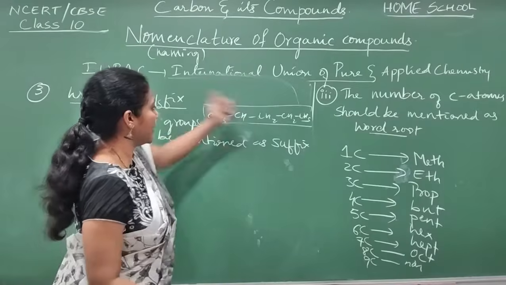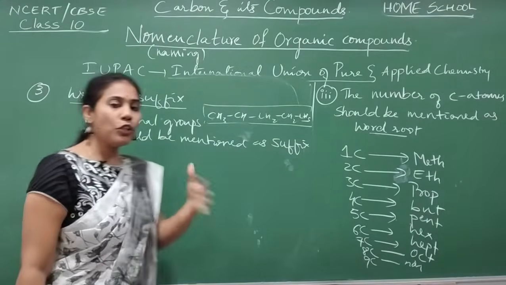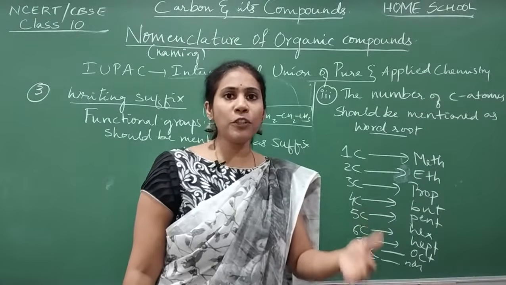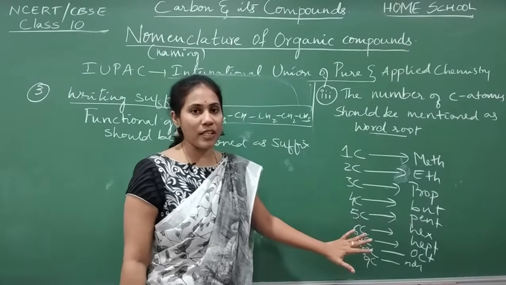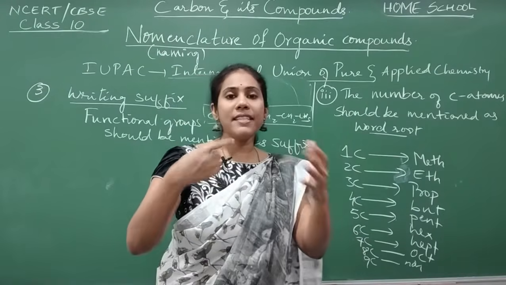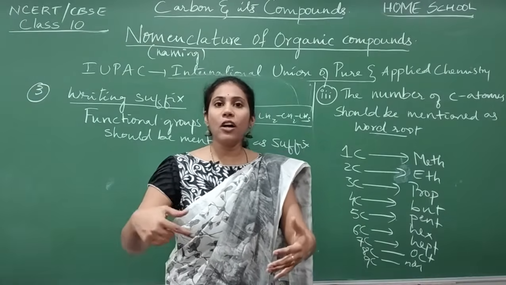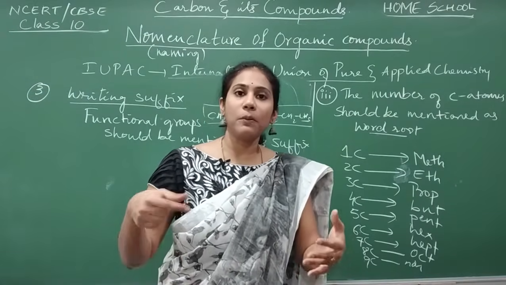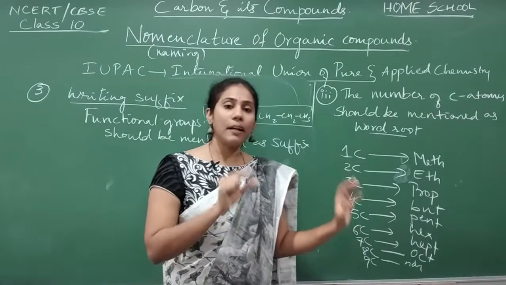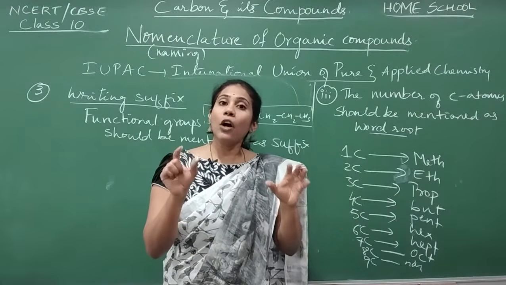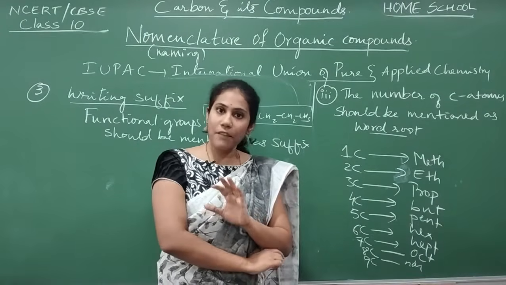Okay, fine. So what are the functional groups we studied? Chloro and bromo we studied as functional groups, but chloro, bromo and so on you should mention as a prefix only. Except Cl and Br, whatever functional groups we studied, like the alcoholic group, ketonic group, carboxylic acid group, if those groups are there in a compound, then they are always mentioned at the last, that is as the last name, the suffix.